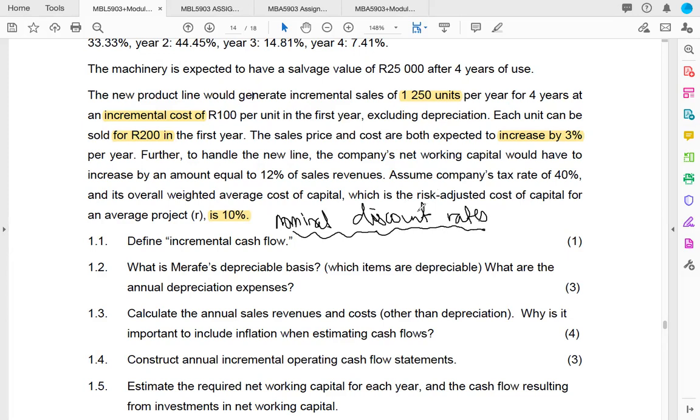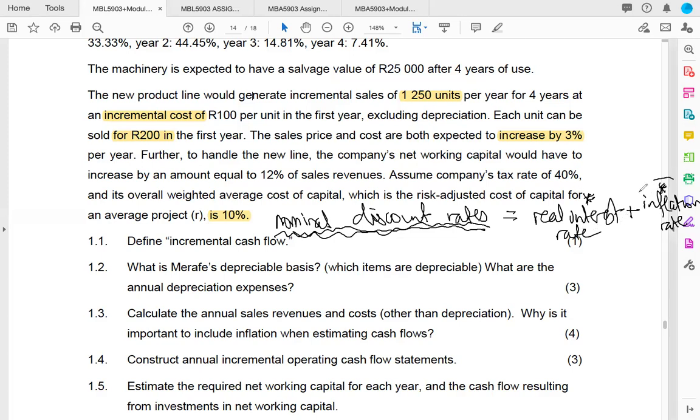So when we talk about a nominal discount rate, we're talking about the rate of interest... how can I put this? Okay, look at it this way. A discount rate is made up of two parts. It's made up of the real interest rate plus the inflation rate, right? A nominal discount rate consists of two parts. It consists of the real interest rate and the inflation rate, right?